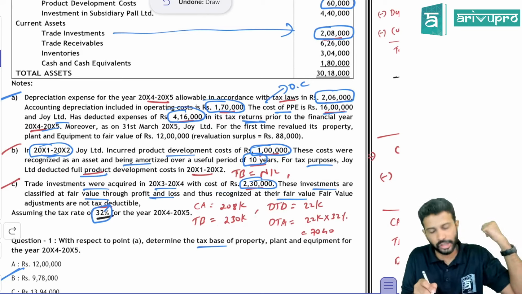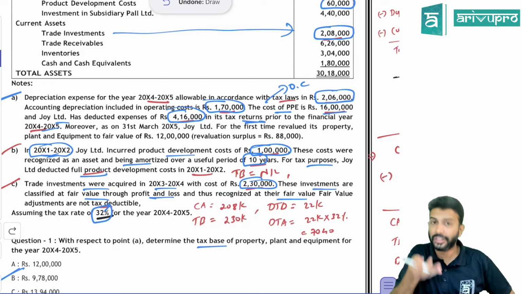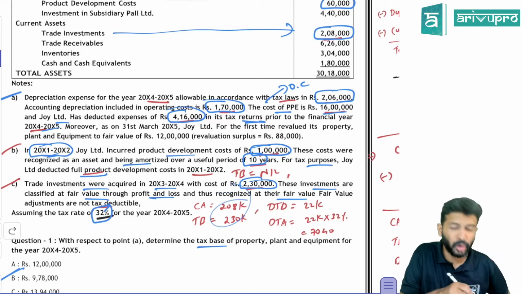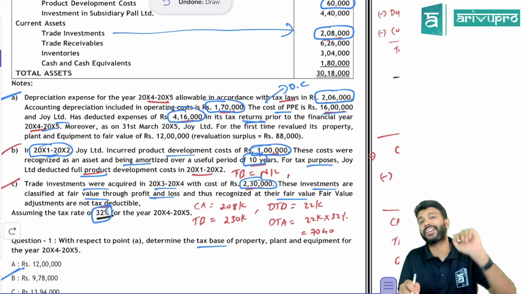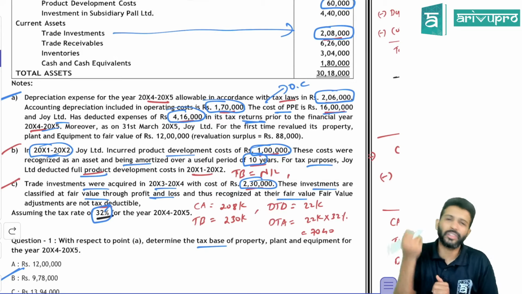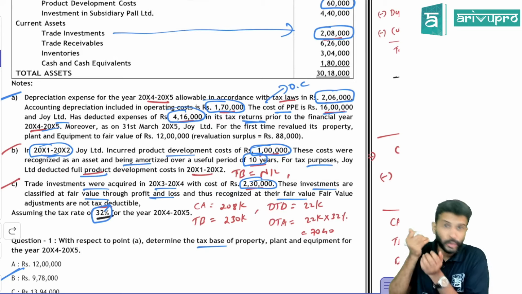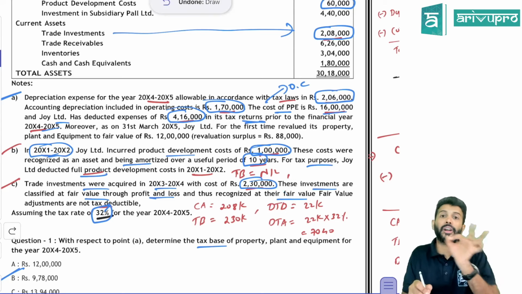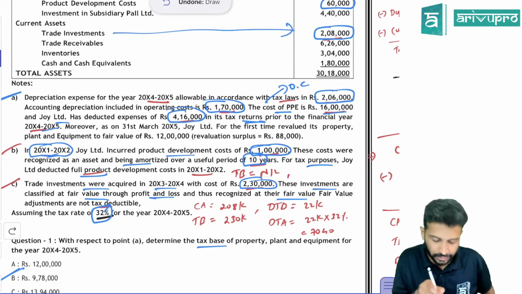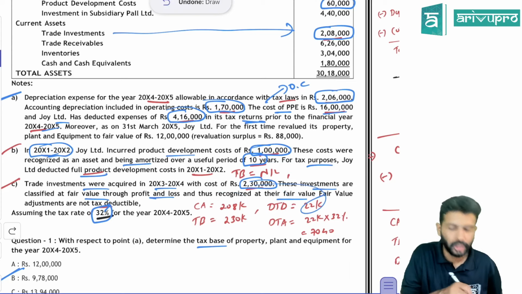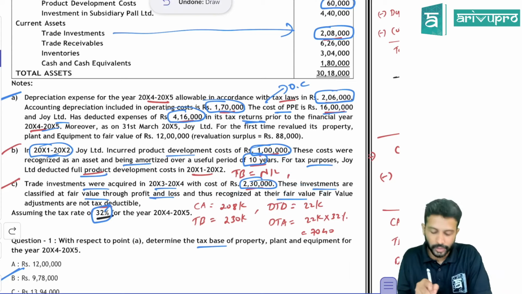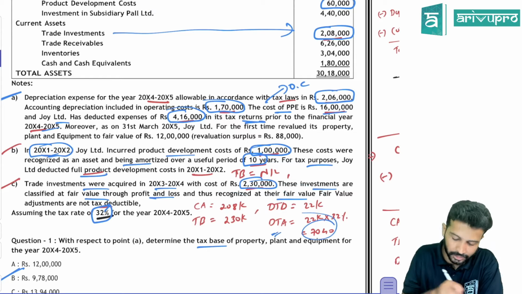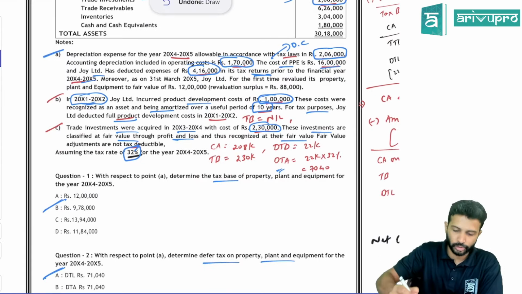Tax base is the original cost, which is 2,30,000. So this is still an asset, but the carrying amount is lesser than the tax base. It is not greater than the tax base. So if the carrying amount is lesser than the tax base, we have to create DTA. The difference we call a deductible timing difference, or DTD. The difference is 22,000. On this deductible timing difference, you have to create a deferred tax asset at the rate of 32%, which is 7040. That is the requirement.